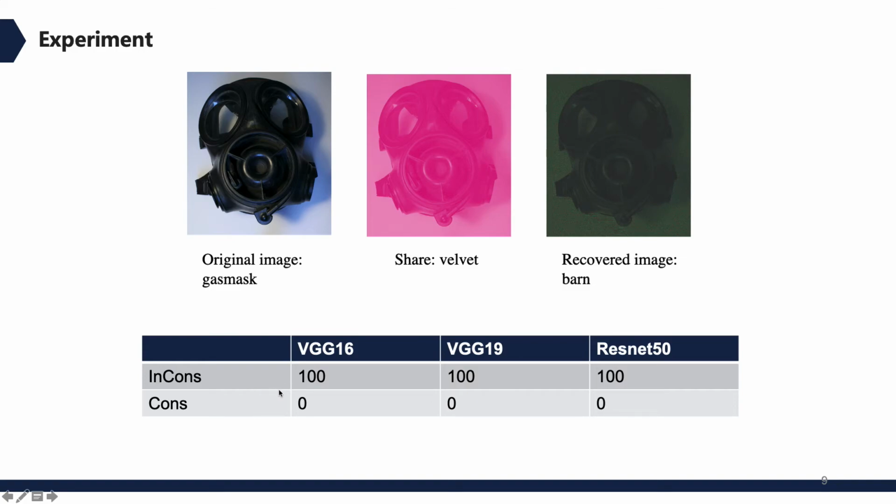From the result, we observe that with the identification of three different CNNs, VGG16, VGG19, and ResNet50, the inconsistency of shares and the original image is as high as 100%, which means the shares can conceal the information of the original image very well. However, the consistency of the recovered image and the original image is zero, which also means that the recovered image is quite different from the original image.